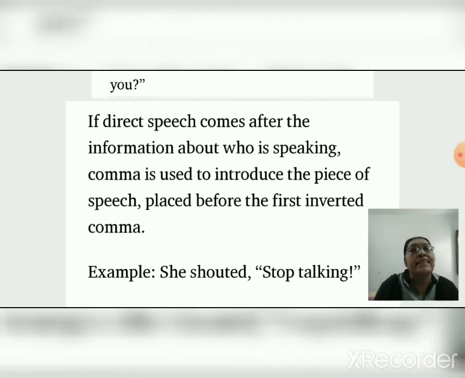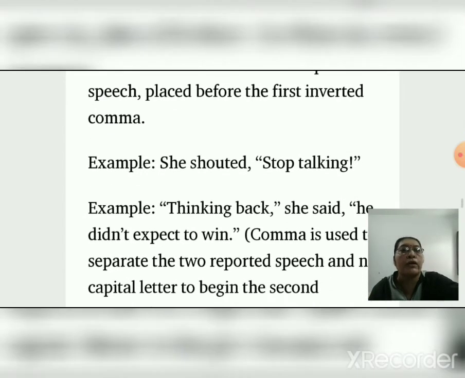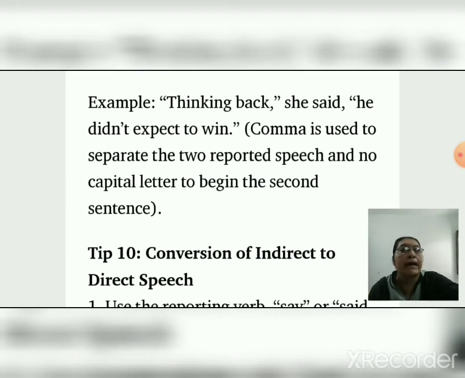If direct speech comes after the information about who is speaking, a comma is used to introduce the piece of speech, placed before the first inverted comma. Example: She shouted, "Stop talking." "Thinking back," she said, "he didn't expect to win." A comma is used to separate the two reported speech parts, and no capital letter to begin the second sentence.